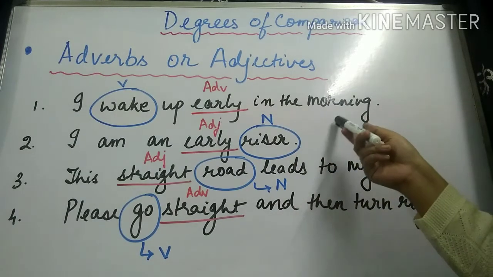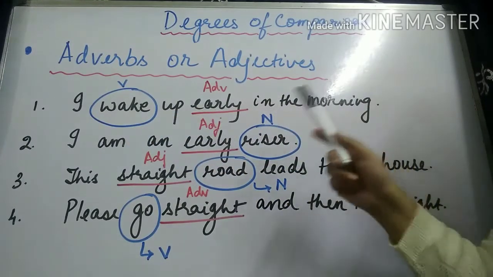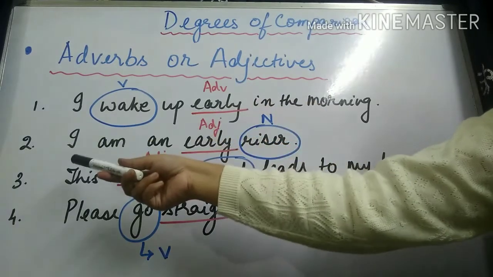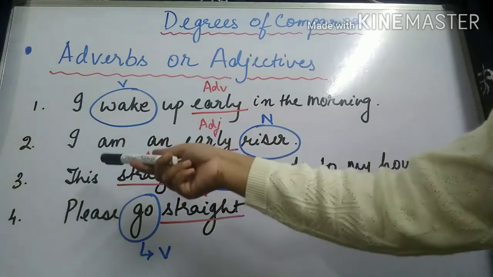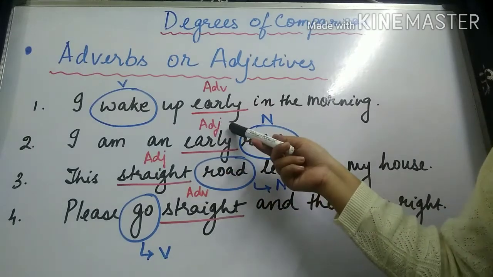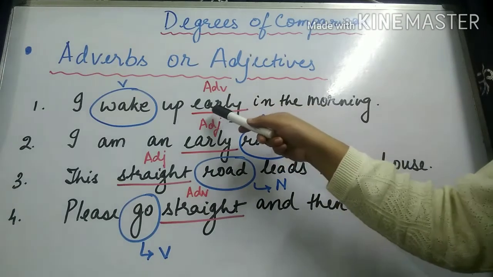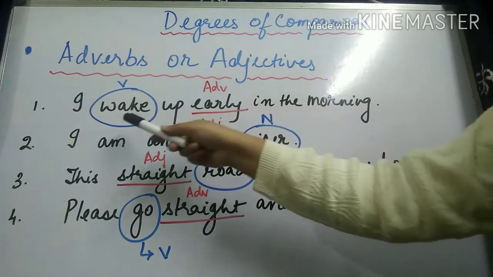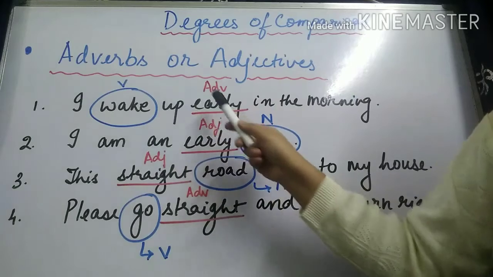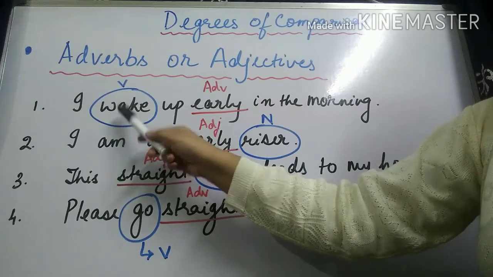So look at the examples over here. In sentence 1, I wake up early in the morning. So the word early has been marked as adverb. And in sentence 2, I am an early riser. The word early has been marked as adjective. What is the difference? The word early is qualifying the verb wake. When do I wake up? Early in the morning. So the word early is modifying the verb wake.